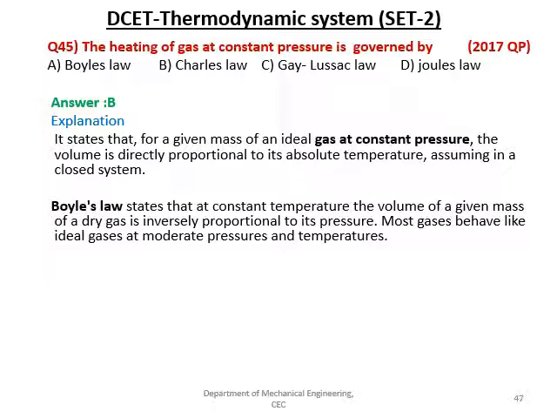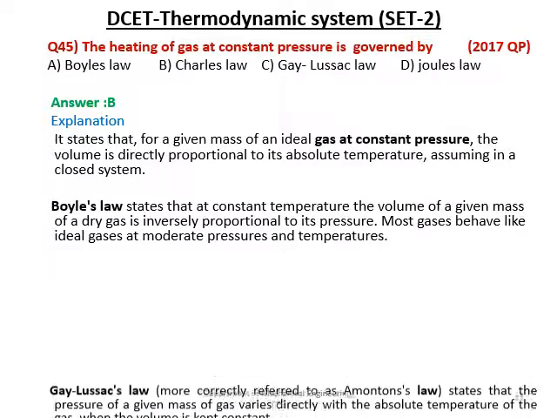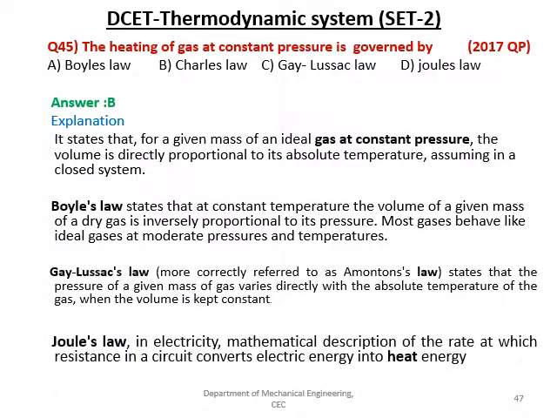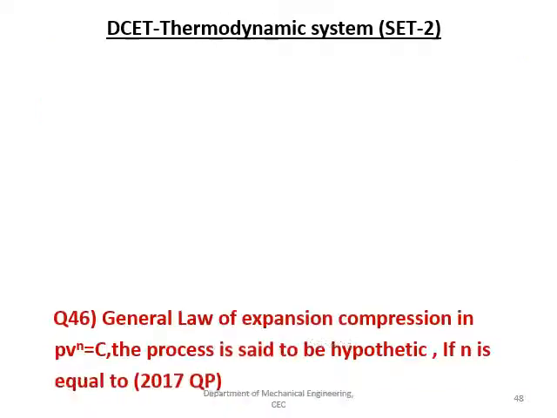In Boyle's law, we know that pressure is inversely proportional to volume, and Gay-Lussac's law is when the volume is kept constant, the pressure of a given mass is directly proportional to temperature, and Joule's law is something we use to measure the resistance of the circuit in electrical energy.